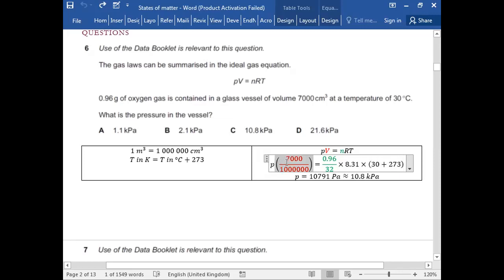Now this entire quantity is being multiplied here. It goes on the other side and it divides. And the answer you should end up with is 10.8 kilopascals. Because this is in pascals, the pressure that you get, and once you convert it into kilopascals, because the question is asking the final unit in kilopascals. Is this clear?